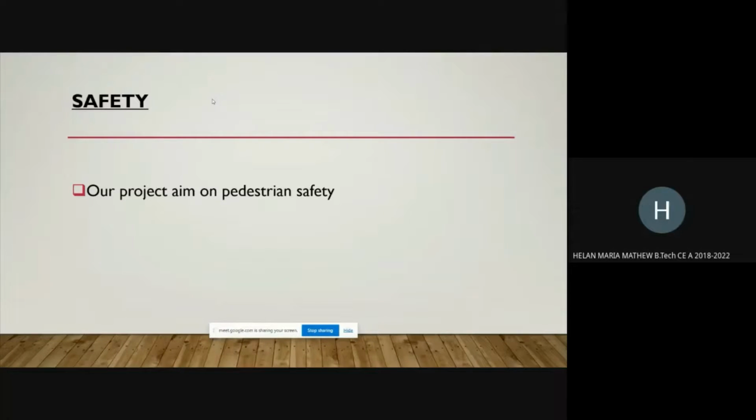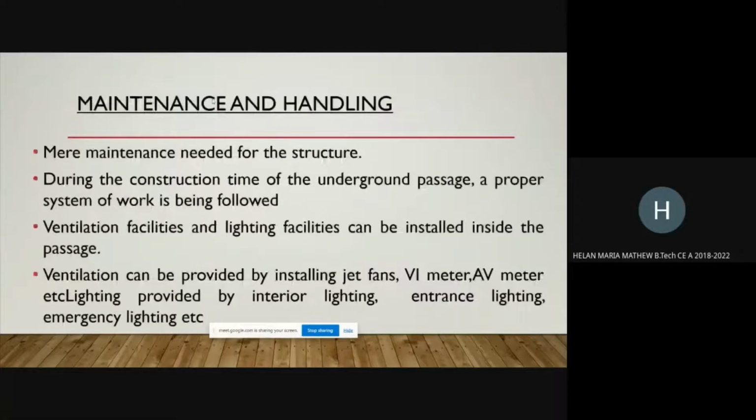So next, moving to maintenance and handling. Concrete structures have the advantage of less maintenance. Even though a small amount of maintenance is needed for the passage, it causes no danger for the pedestrian without maintenance. And comparatively very little maintenance like painting and so on can be done, which is not necessary. At the time of construction, we have a proper system: initially we excavate and implement the precast structure by using a crane. Once we get used to this process, it will be easy to handle the remaining work.